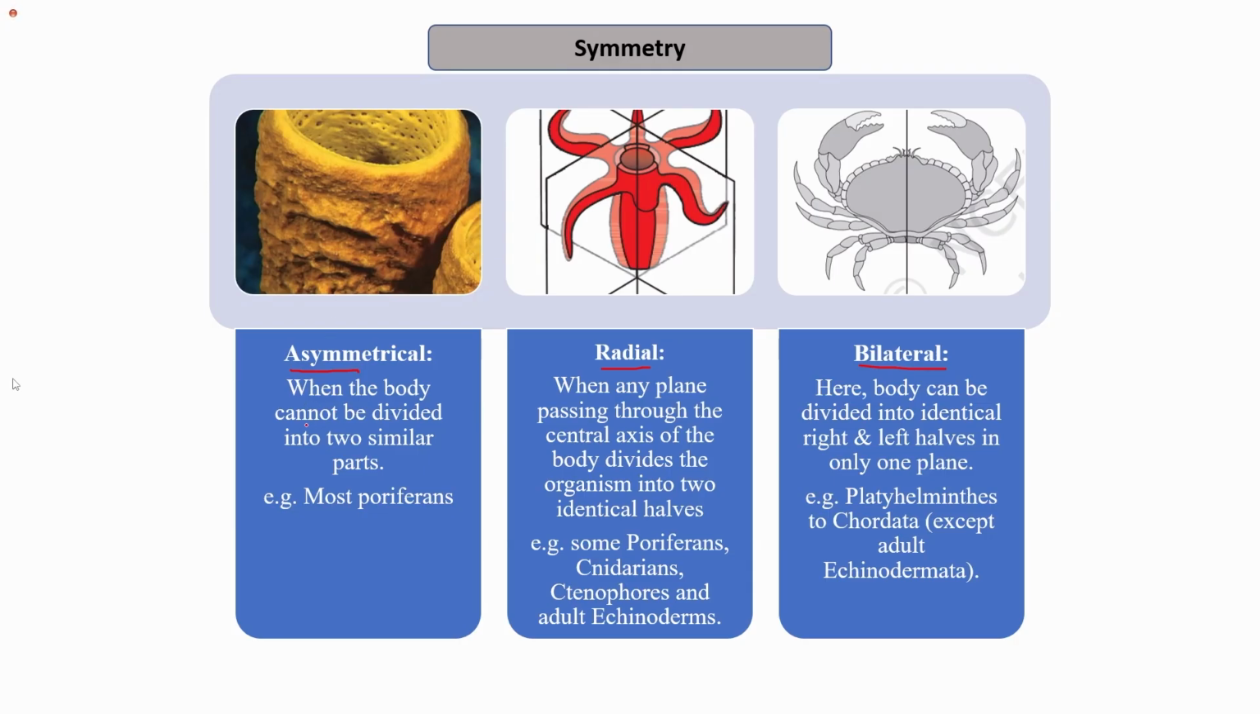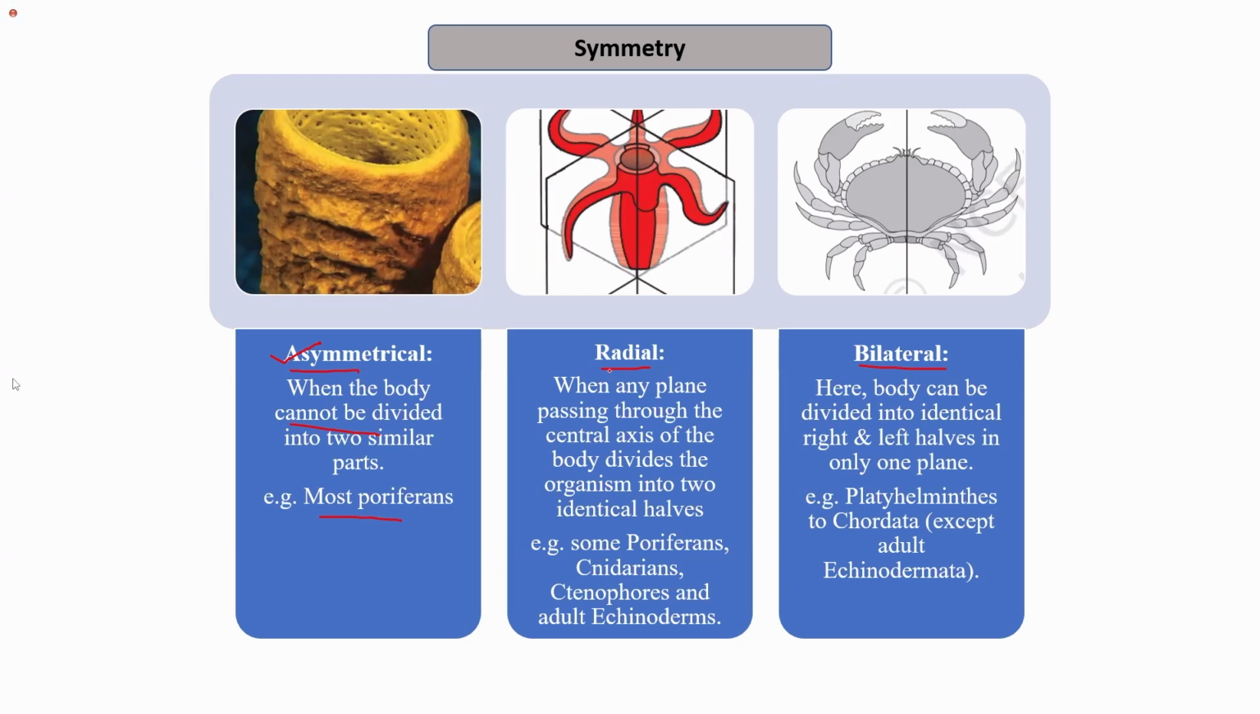So when the body cannot be divided into two similar parts, the organism is said to be asymmetrical. There are certain organisms that cannot be divided into two equal parts, no matter what axis we use to divide the organism into two similar parts. Such organisms are known as asymmetrical in nature. That is, they do not have two similar parts irrespective of whatever axis we are using. For example, most of the poriferans, basically sponges, are asymmetrical in nature.